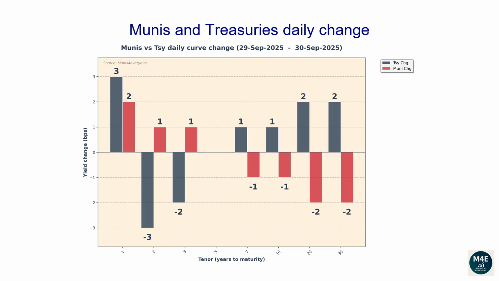This graph shows how both Munis and Treasury yield curves have changed versus the prior business date. They usually tend to move in the same direction, even though it's not uncommon to see days during which they move in the opposite directions. In general, daily changes between -2 and +2 basis points are quite common. Daily yield changes greater than 5 basis points indicate days with a high level of volatility. Compared to the prior day, Treasury bonds sold off across the curve. As a reminder, when people say that rates sold off, it means Treasury bond prices moved lower.